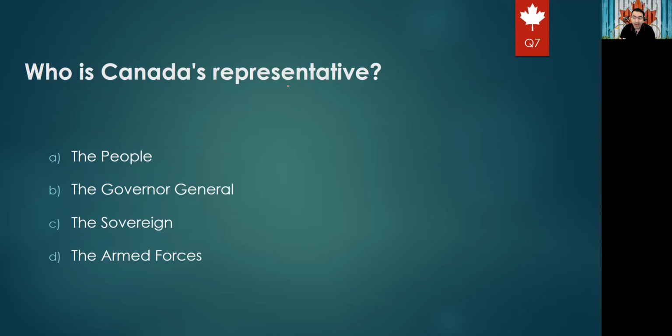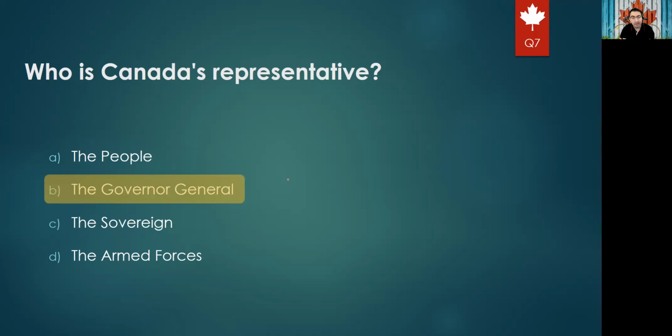Who represents Canada? For sure, among others, the rest of the world will be the head of the state. But in our case, the head of the state is the king or the queen of the United Kingdom, which is not Canadian. So it will be for sure who represents the king or the queen in Canada. The options will be the people, the governor general, the sovereign, or the armed forces. For sure it will be the representative of the sovereign in Canada, which will be option B, the governor general.